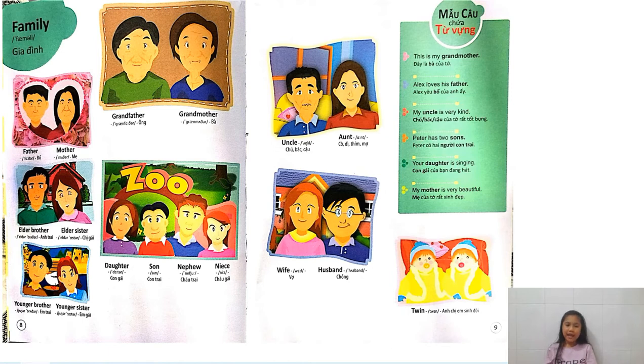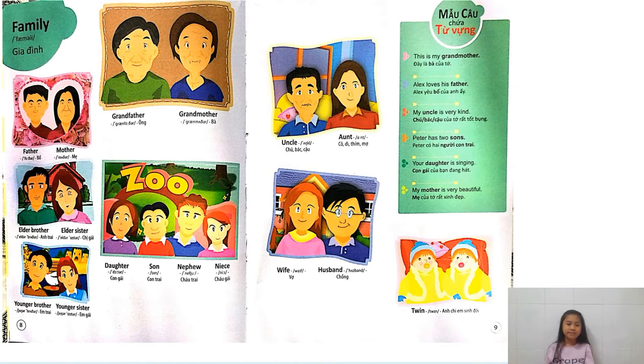What if I want to say grandfather and grandmother together, like a couple? I'll say grandparents. What if I want to say this with my father and my mother? I'll say parents. Parents. Grandparents.